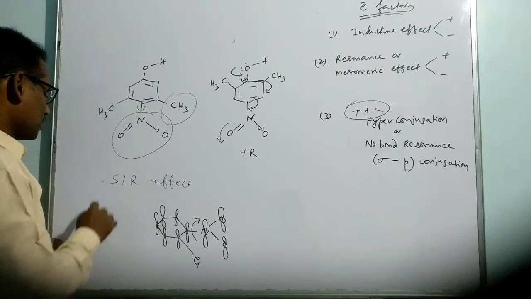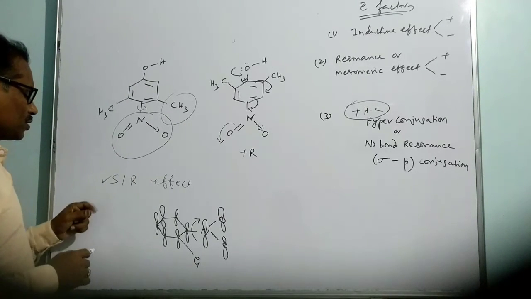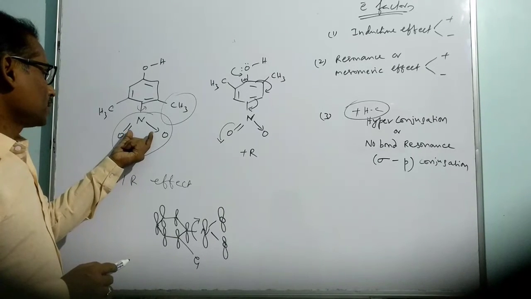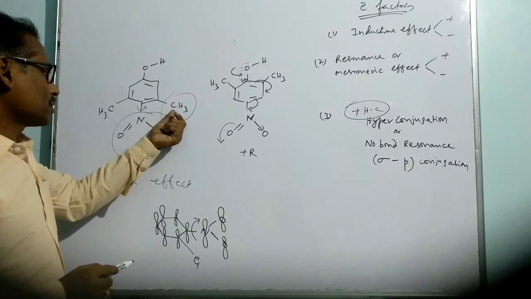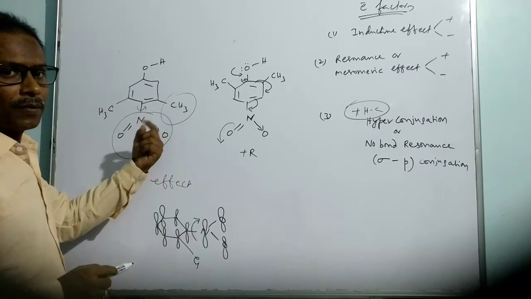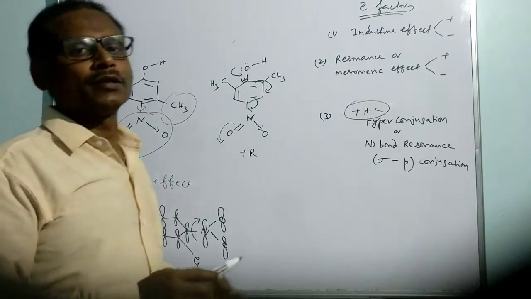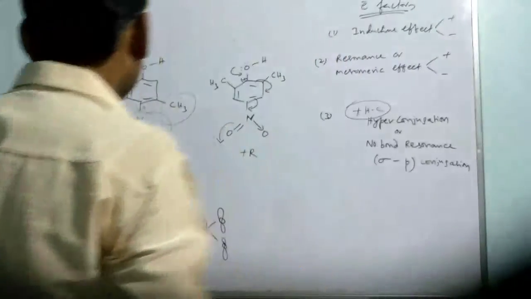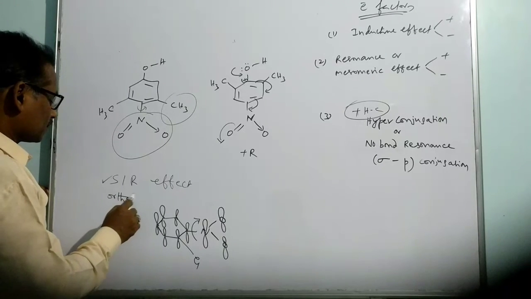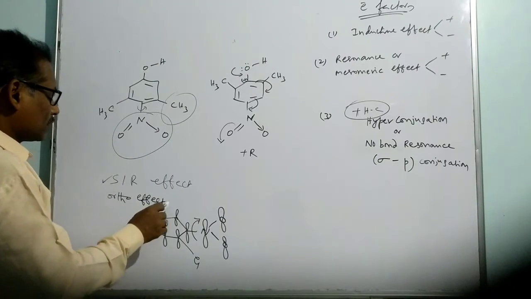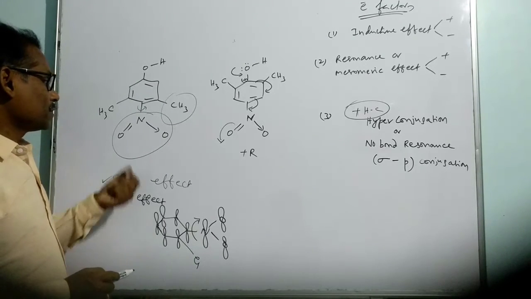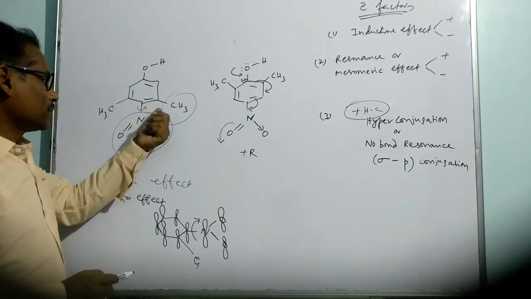And this steric inhibit effect normally happens whenever the group is a bigger one and it has some other group next to it, whether methyl or halogen, whatever it may be. This kind of steric inhibit resonance will be noticed. And this effect is also called the ortho effect, because in order to diminish the resonance, a particular group is just adjacent to that group, at ortho position.